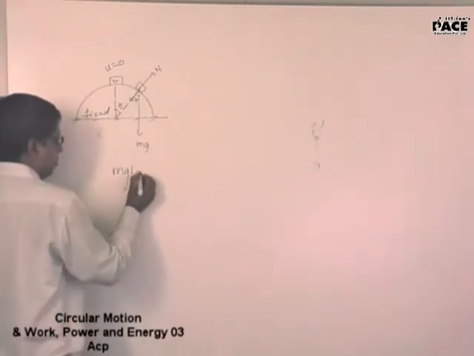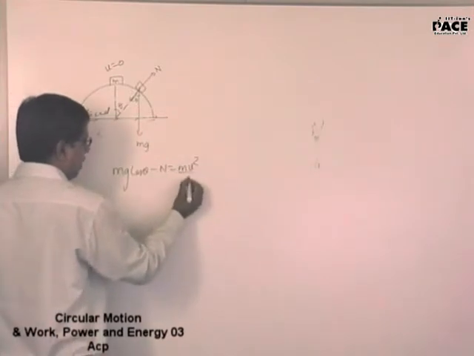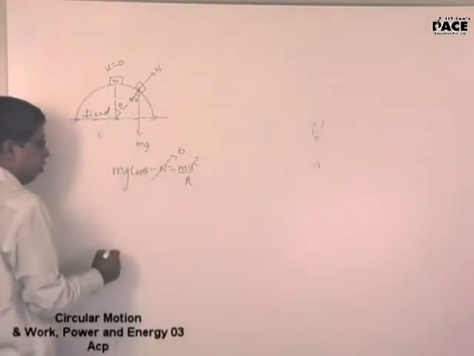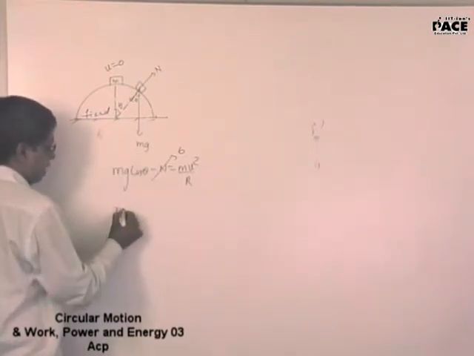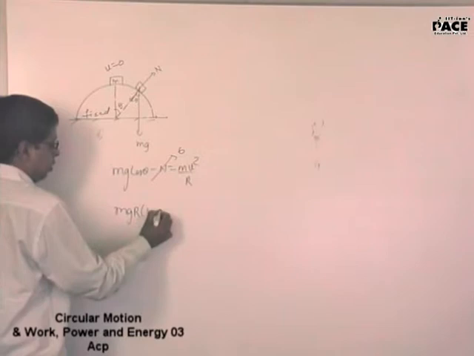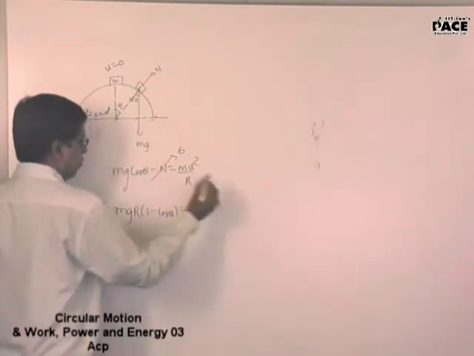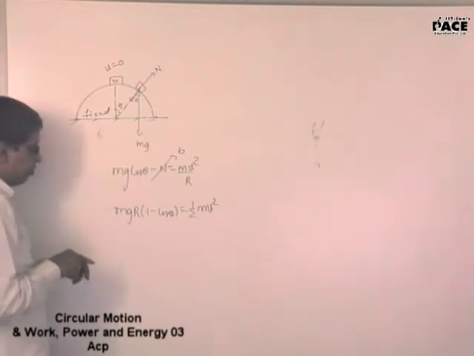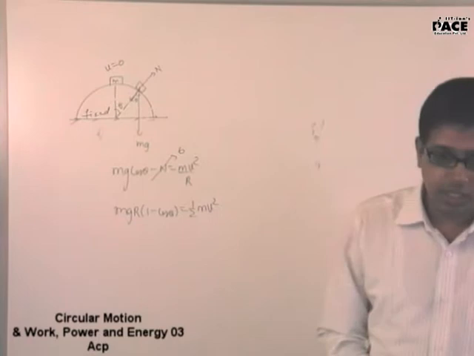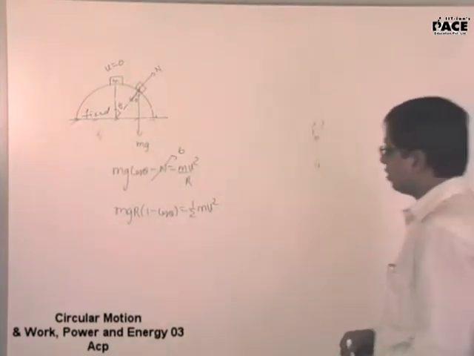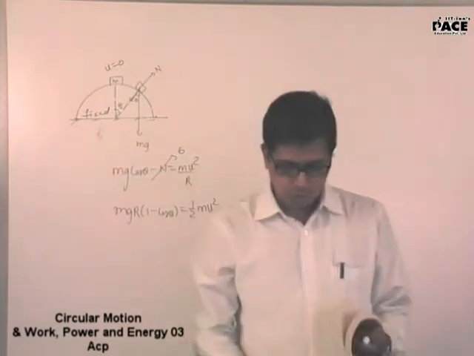You will write mg cos theta minus N is equal to mv square by r. N should be 0. Second equation, loss in potential energy, mgr into 1 minus cos theta is equal to half mv square. Solve both of them, you will get the value of theta at which the body loses contact with the surface.